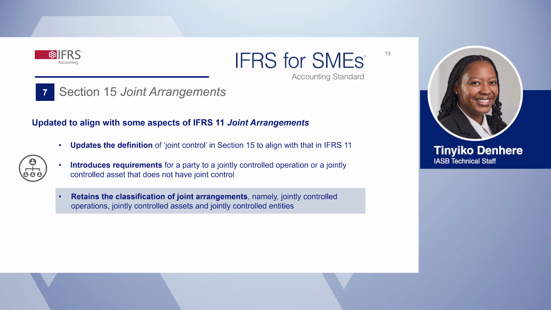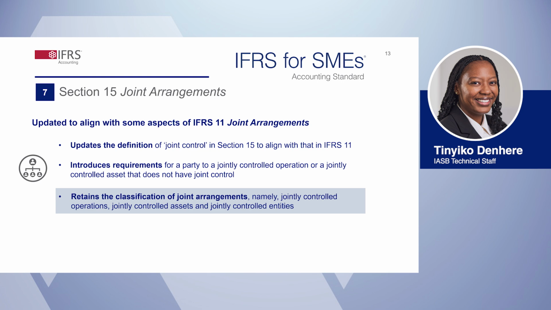Let's review the changes to Section 15. The IASB updated the definition of joint control so that it aligns with the definition of control. The IASB also introduced requirements for a party to a jointly controlled operation or a party to a jointly controlled asset that does not have joint control.